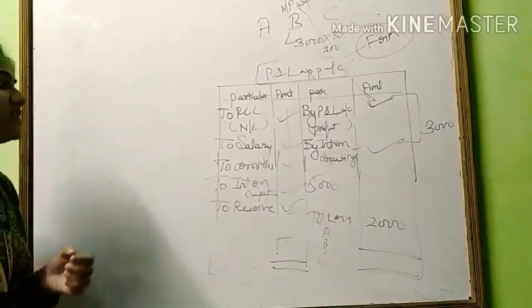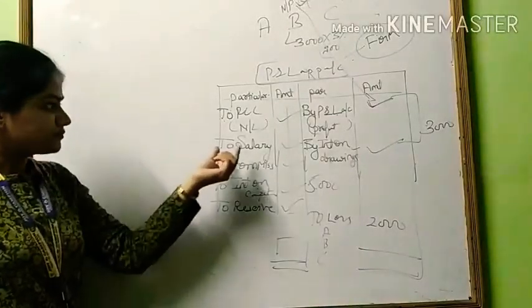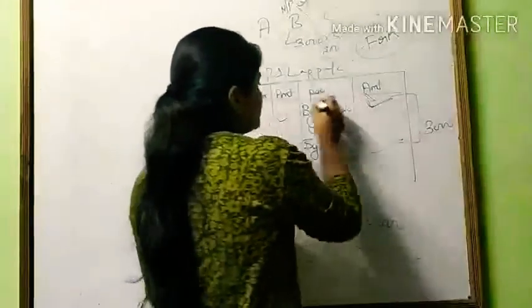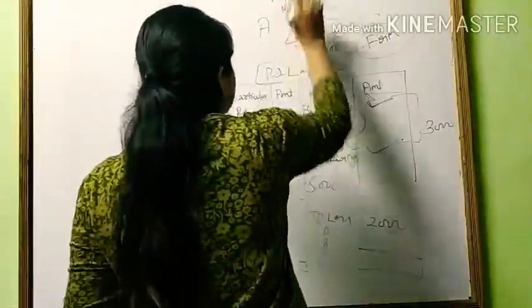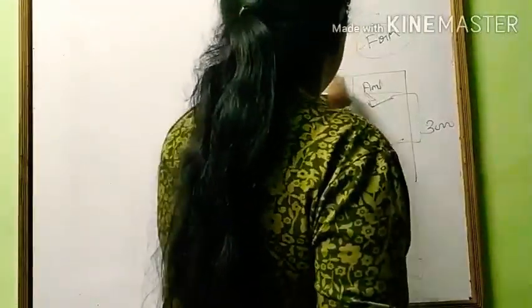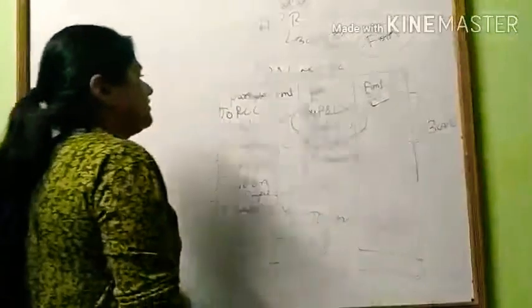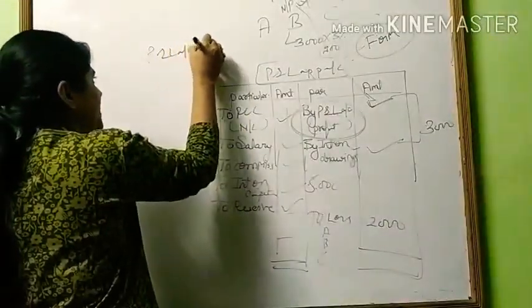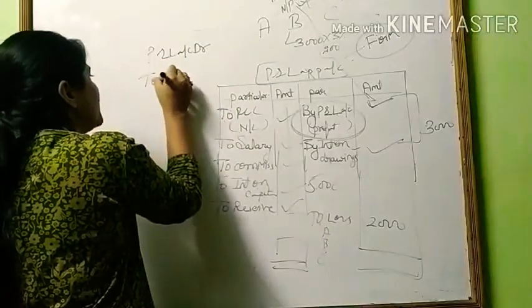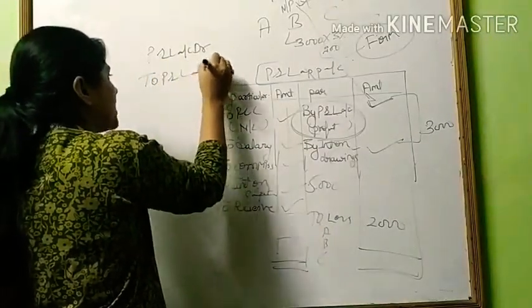So let's discuss some entries. What will be the general entry for this? This profit came from the profit and loss account, so it came to the credit side of the appropriation account. So what will be the general entry? Profit and loss account debited to profit and loss appropriation account.